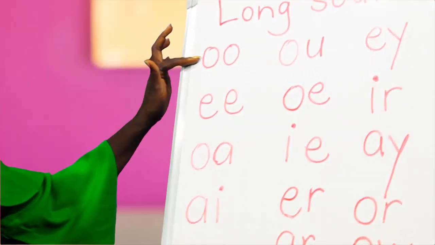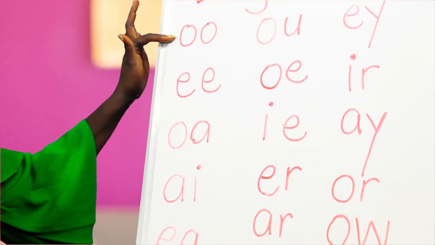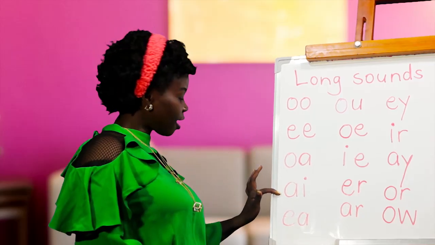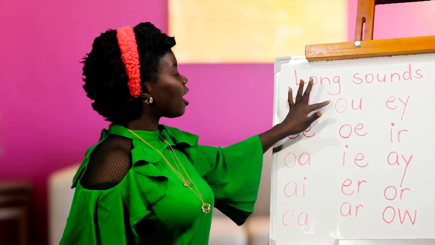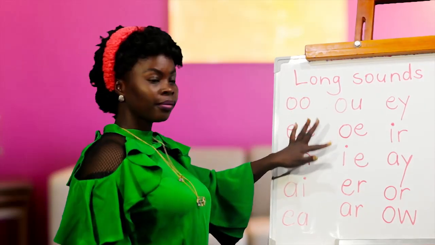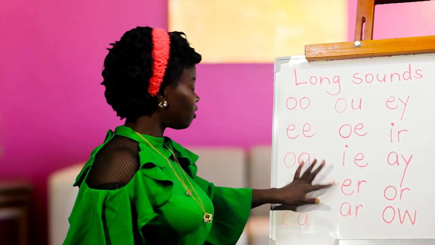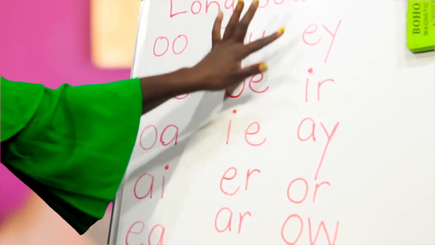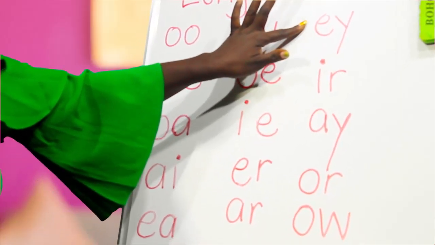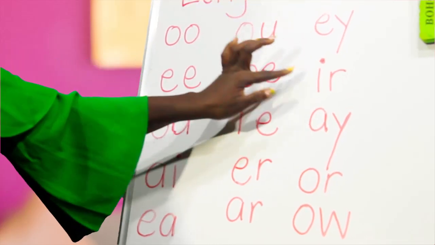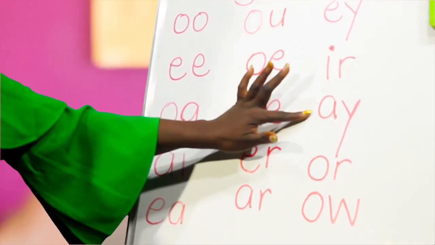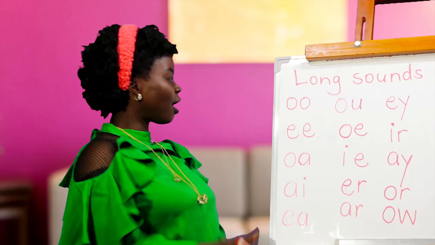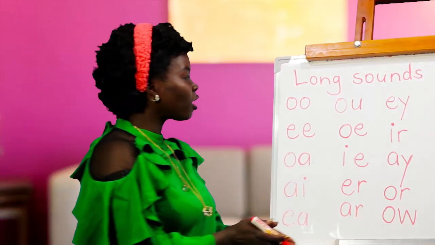Now, let's go through our sounds together, through our long sounds together. Let's go. Ooh. Again. Ooh. E. O. A. E. Ow. O. I. R. R. A. R. Sorry. A. A. R. A. Or and ow. Wow. Those are our long sounds.